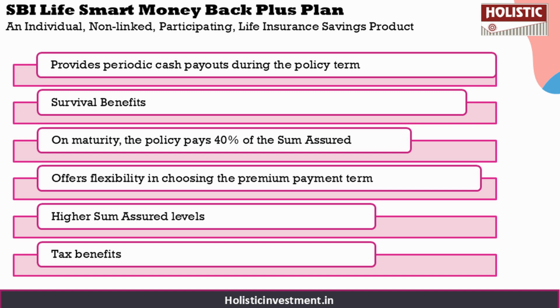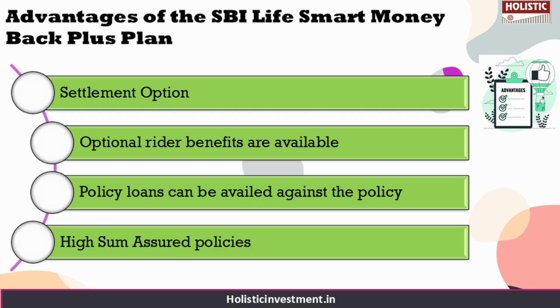Now let us take a look at the advantages and disadvantages. Let us start with the advantages. The maturity benefit is payable as a lump sum by default. However, the policy offers a settlement option that allows the maturity proceeds to be received in a structured manner. Also, optional rider benefits are available to enhance the policy's protection coverage, and policy loans can be availed against the policy subject to a maximum limit of 50% of the surrender value.